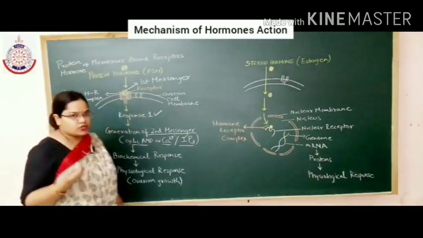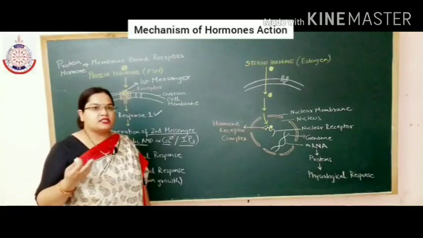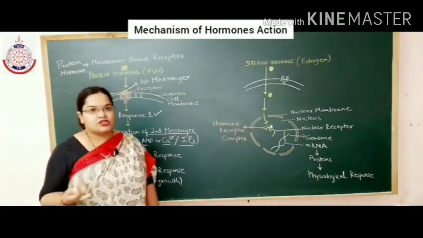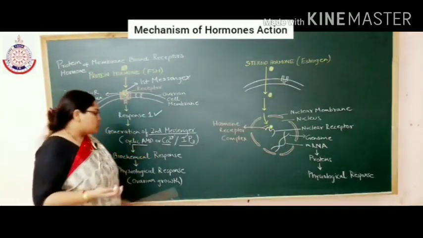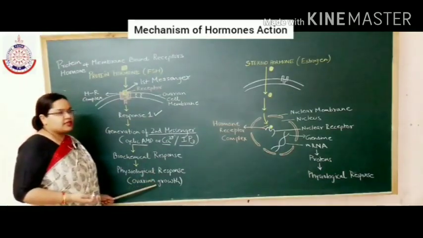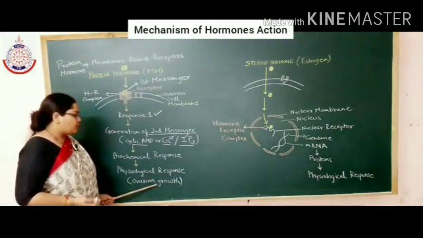What are physiological changes? Physiological changes mean change in the functioning of the cell. So what does it result in? It results in the growth of ovarian follicles.